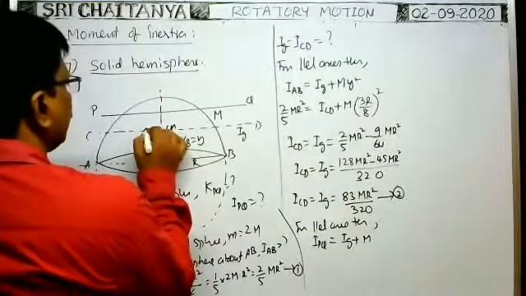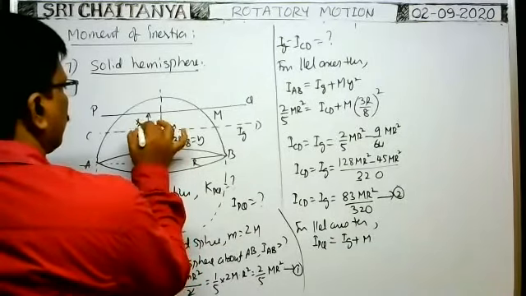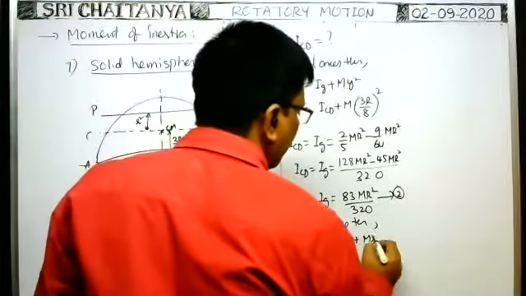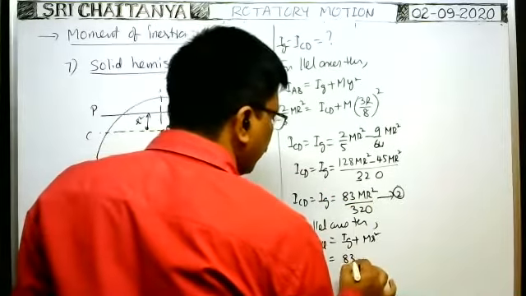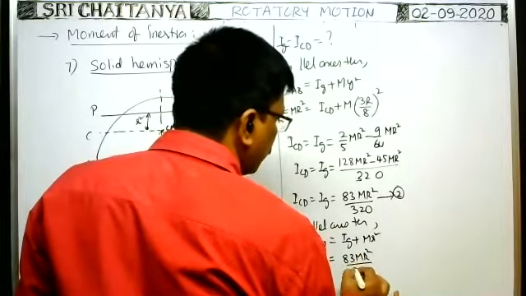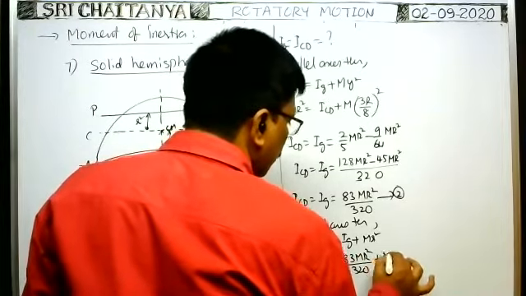Small r square means the distance between these two axes squared. So again you apply the parallel axis theorem. This is equal to IG, which we already got, 83 m capital R square by 320, plus m into